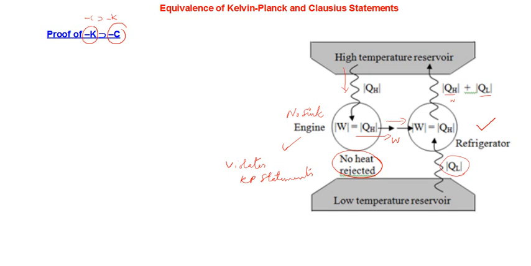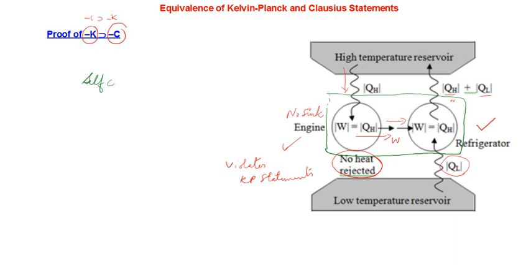This single unit is now acting like a self-acting machine which operates between the two reservoirs. Now what is the net outcome? Let's look at the high temperature reservoir for the time being.